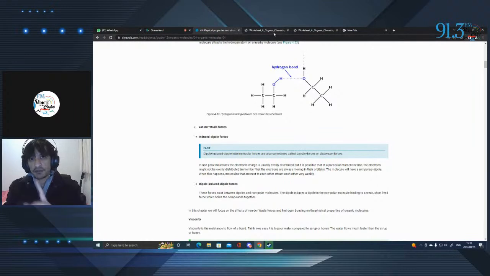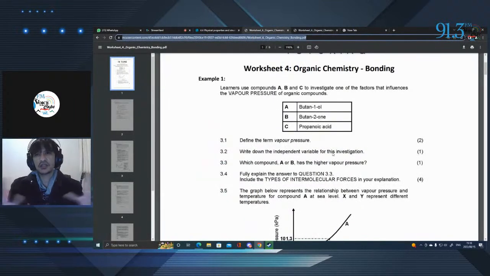Now, let's quickly jump back to the question paper. Just wanted to get those definitions out of the way so you have a better understanding, because those are what usually confuse the students. Now, if we look here, learners use compounds A, B, and C to investigate one of the factors that influence the vapor pressure of organic compounds. We have butan-1-ol, butan-2-one, and propanoic acid.